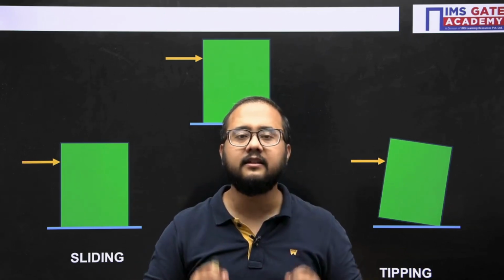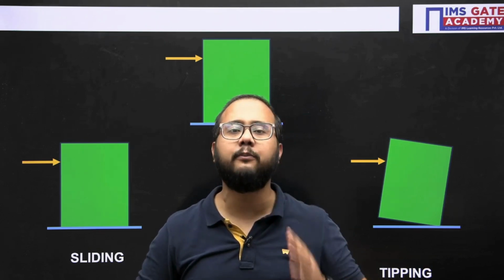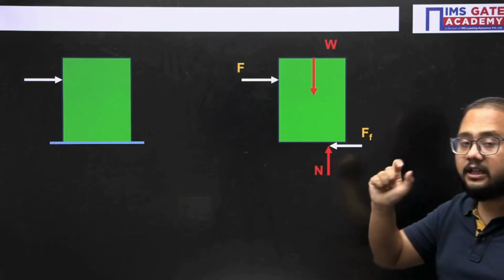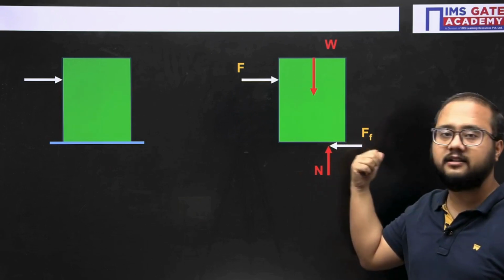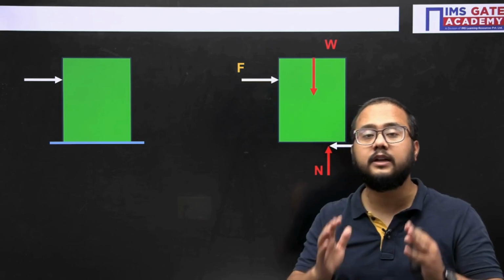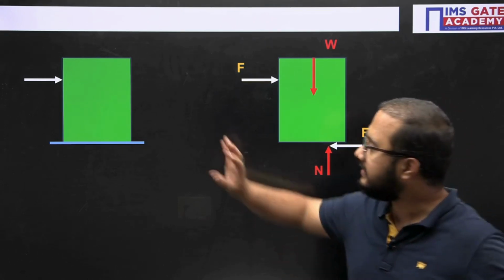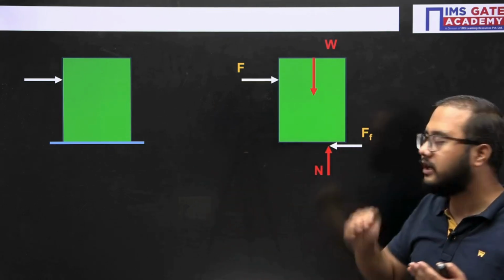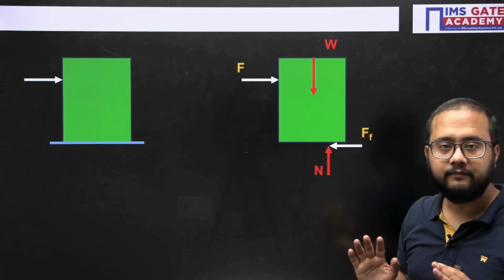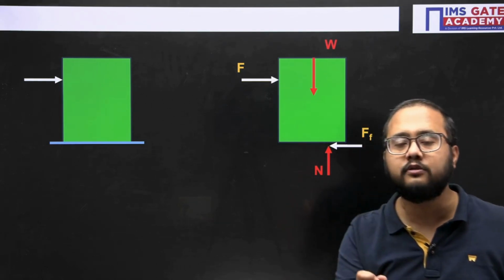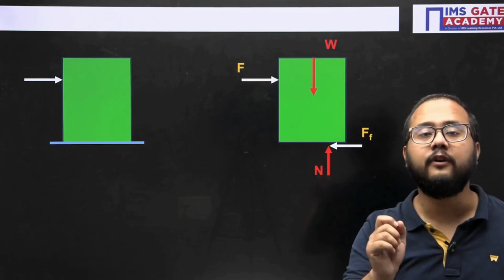To understand this, we will first of all see the free body diagram. Okay. So let us first observe the free body diagram. That is the free body diagram I have drawn here, and you will understand the friction force direction. This is very important here. Friction force direction is always opposite to the tendency of motion of the body. This block has a tendency to move towards the right. To oppose that motion, friction force will apply in the left direction. Right. So remember this point. Friction force direction is always opposite to the relative motion of a body.